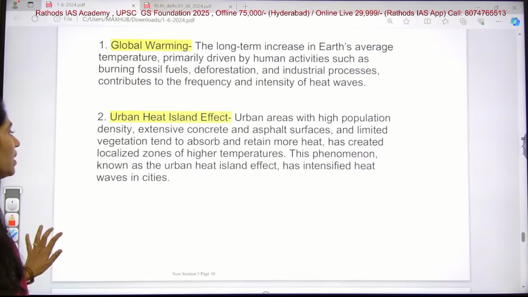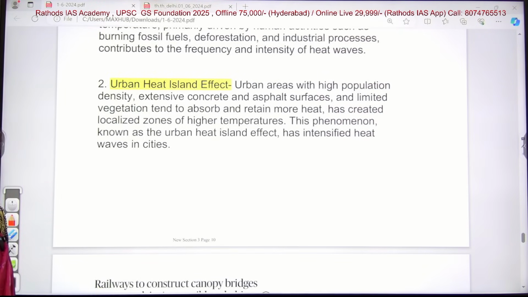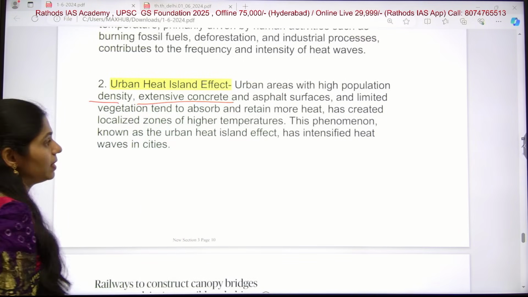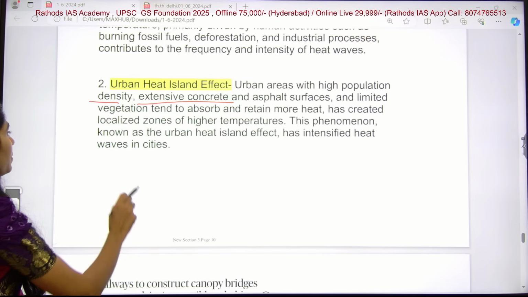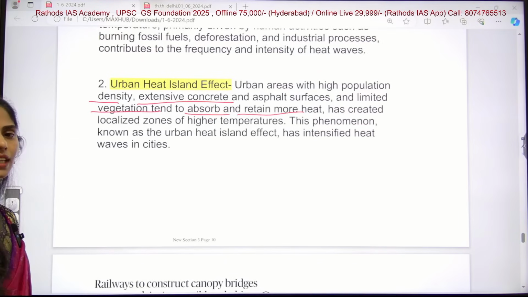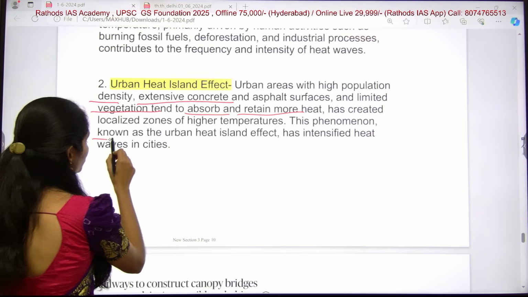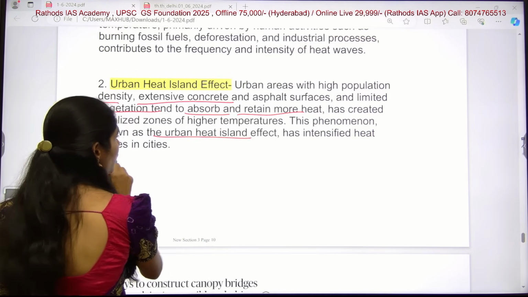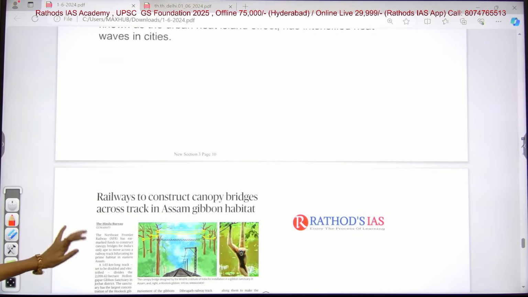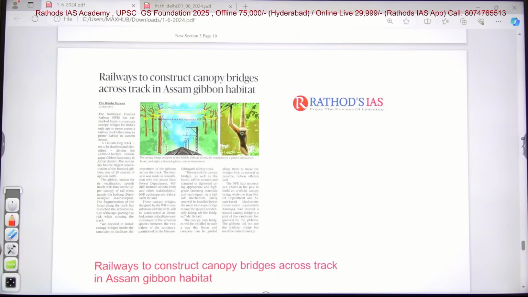And this one is urban heat island. Urban areas with high population density and intense concrete and asphalt surfaces, with limited vegetation, tend to absorb and retain more heat. In this way it has created localized zones of higher temperature. This phenomenon is known as the urban heat island effect, which has intensified heat wave conditions in the cities now. And now I want to take one important topic, it is about canopy bridges.